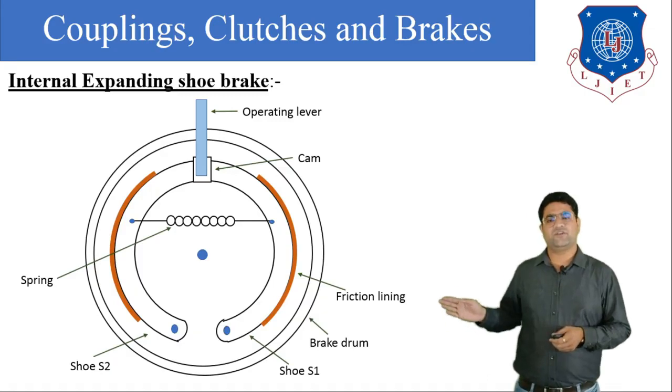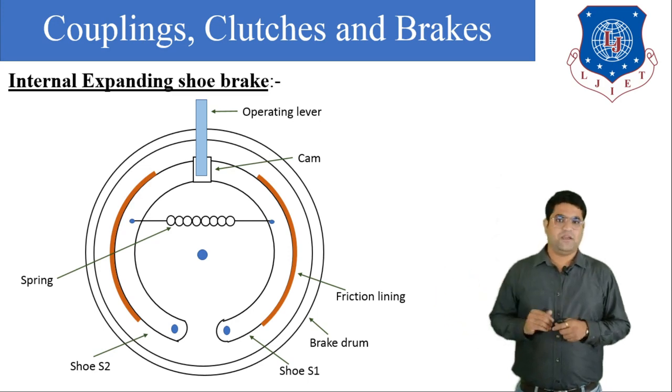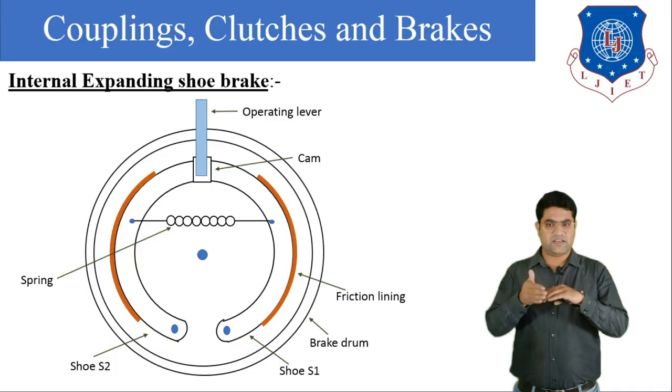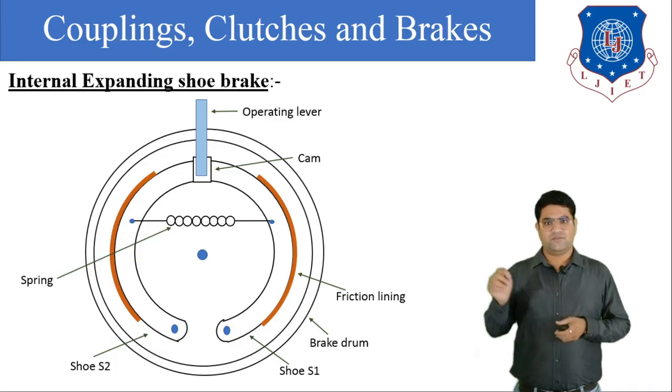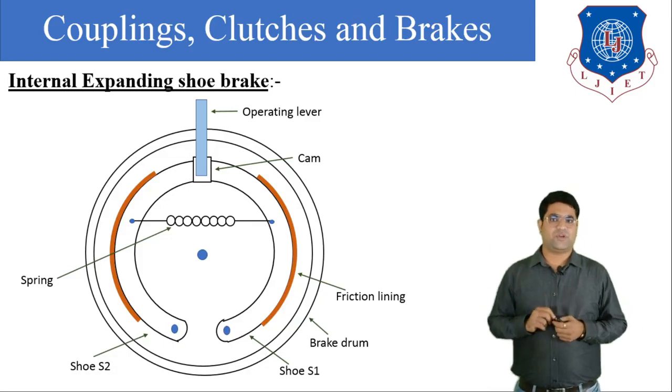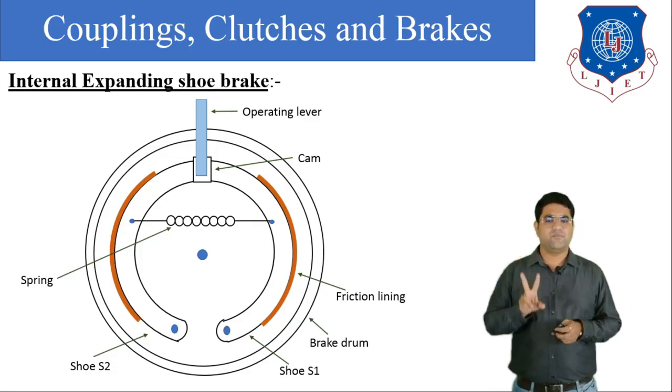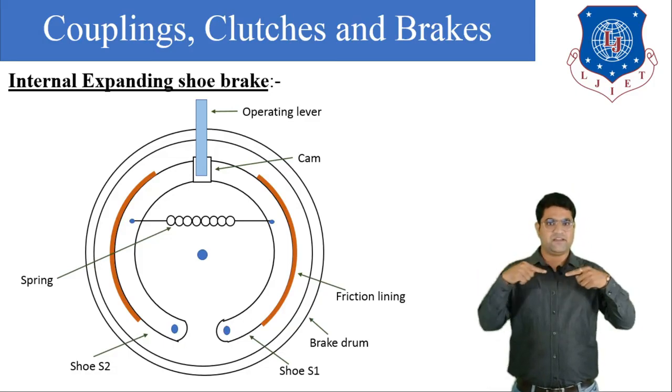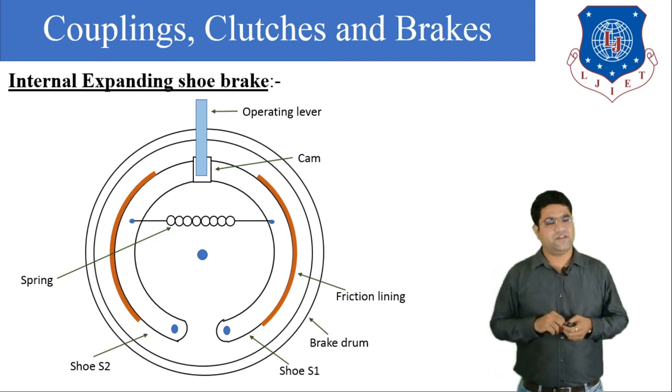That is, shoe 1 is denoted by S1 and shoe 2 is denoted by S2. Now above the shoe there is a frictional liner attached. Here the orange color component is the frictional liner. Both the shoes are connected with the spring, as you can see in the figure.